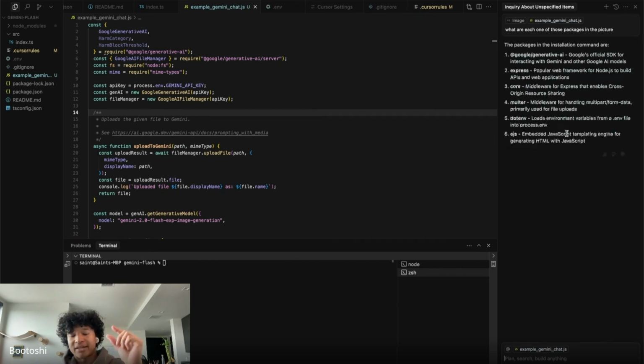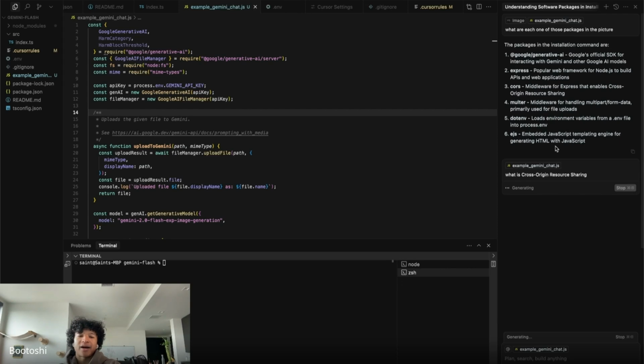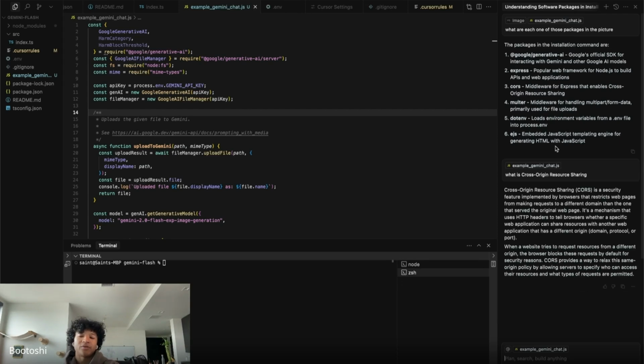And then it's going step by step and telling us Express is a popular web framework for Node.js to build API web applications. CORS is the middleware for Express that enables cross-origin resource sharing. And just to sidetrack into an example, if I'm reading this for the first time, I'm like, what is cross-origin resource sharing? And I'm kind of just showing you guys that if there are terms or concepts you don't understand, you